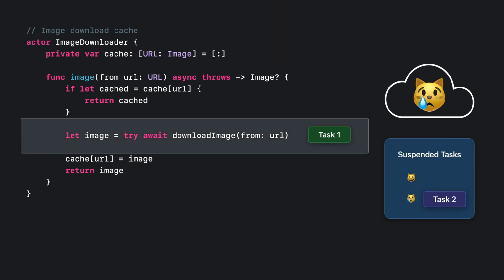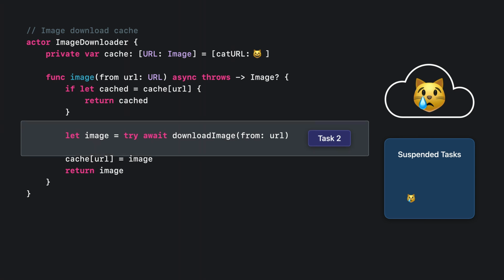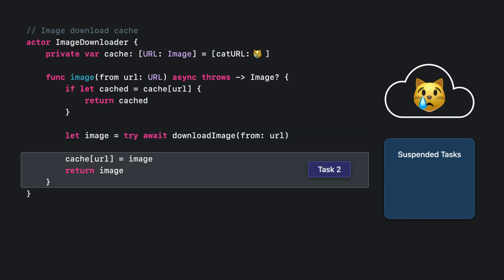After a while, one of the downloads, let's assume it's the first, will complete, and its task will resume execution on the actor. It populates the cache and returns the resulting image of a cat. Now the second task has its download complete, so it wakes up. It overwrites the same entry in the cache with the image of the sad cat that it got. So even though the cache was already populated with an image, we now get a different image for the same URL. That's a bit of a surprise.